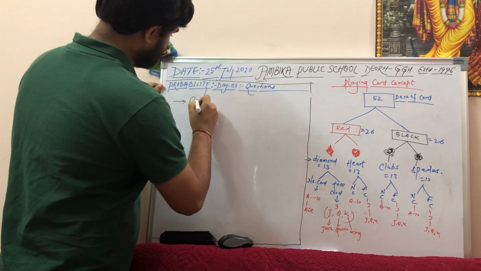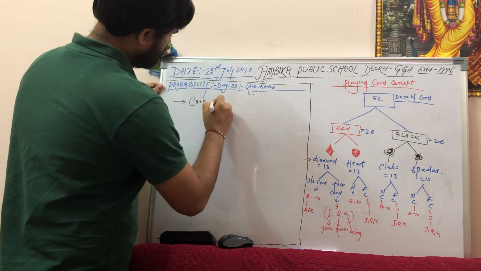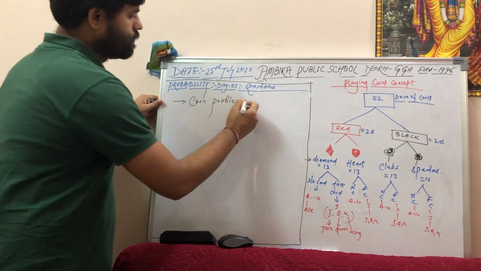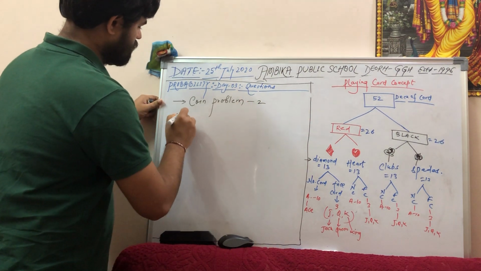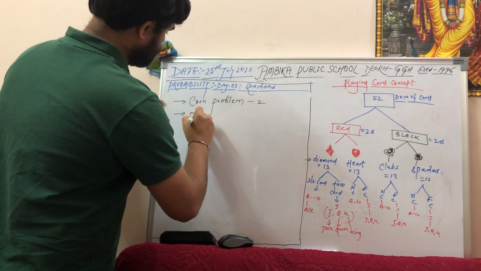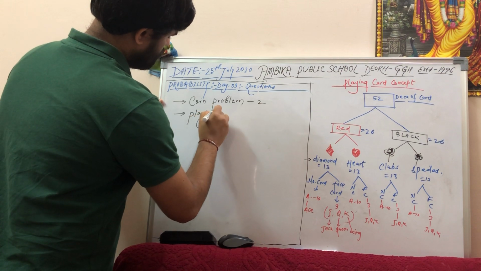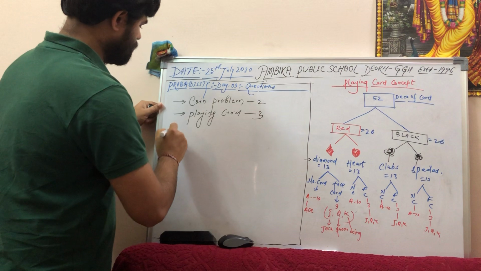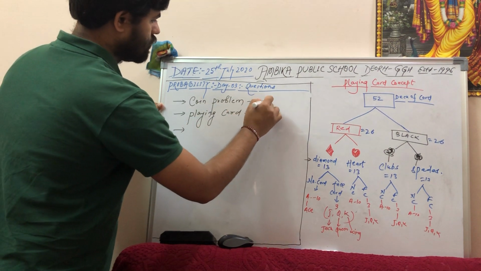So today we are going to see questions from the following topics. From the coin problems, we will see 2 to 3 questions. We will see playing card questions, 2 to 3 questions.